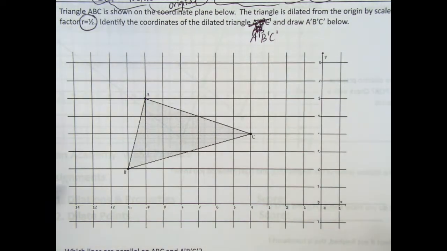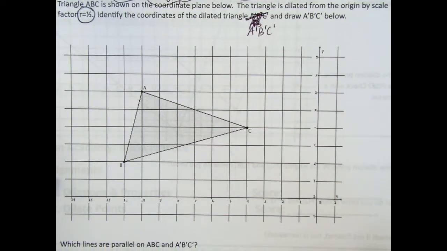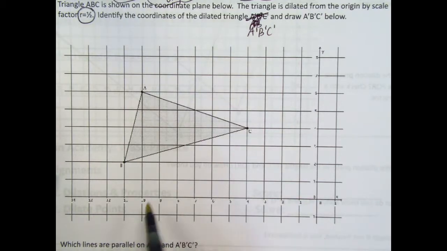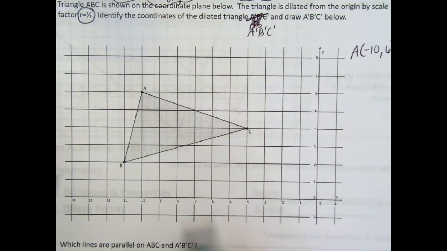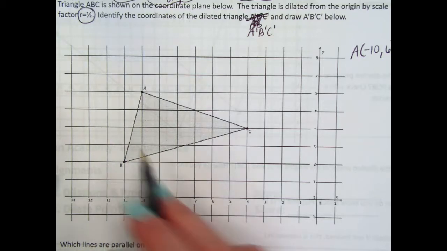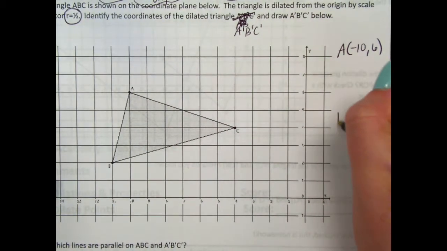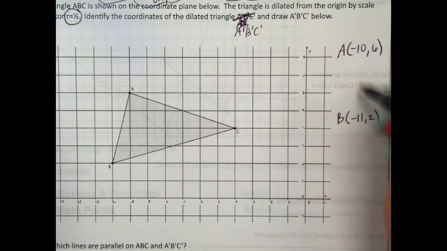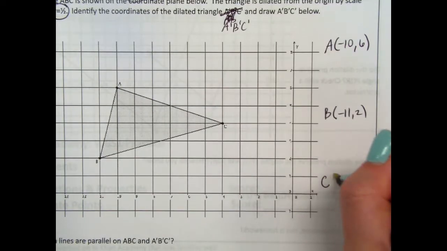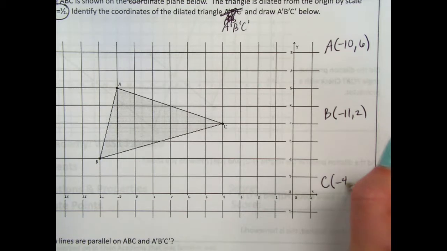So we're going to start with our original coordinates. I realize these numbers are a little hard to see. We have A at -10, 6. You don't need to actually read those. You can just count. Here's 0, and we're counting back 10 and up 6. B is -11, 2. I'm leaving space here so that I can multiply. And C is -4, 4.